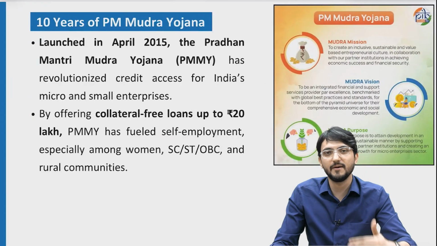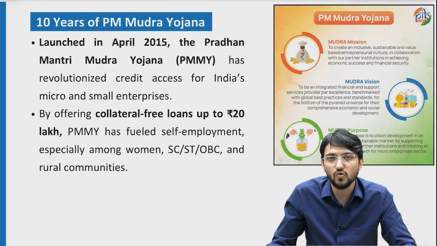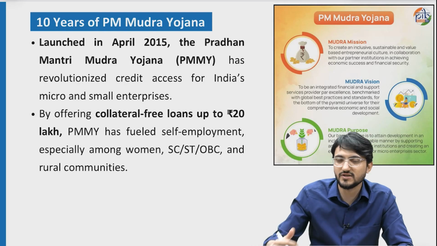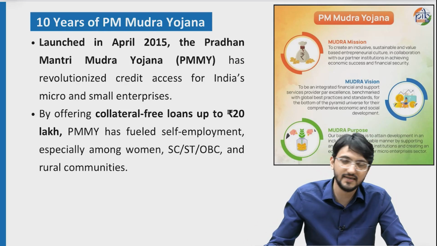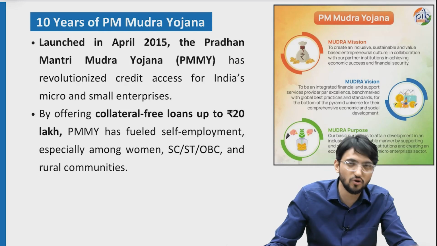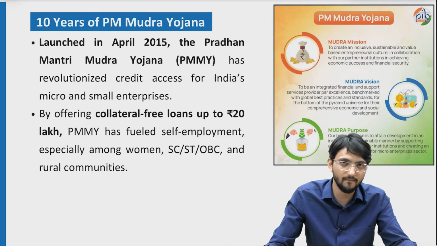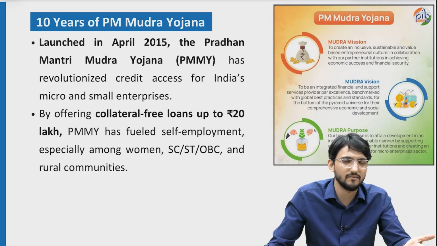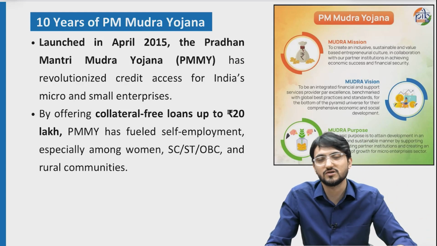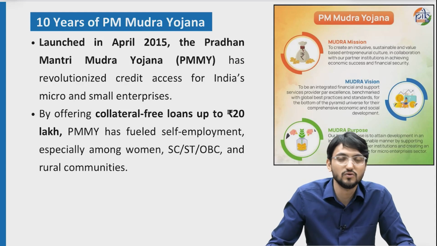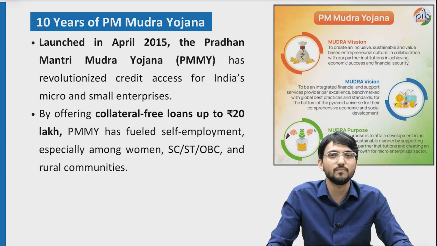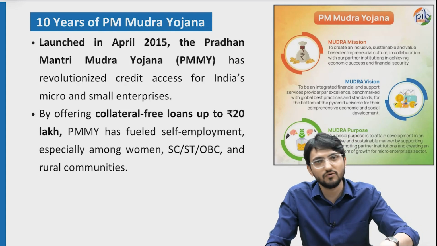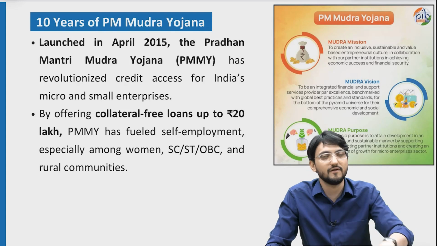So the government is asking banks to give loans to SC, ST, OBC, women, entrepreneurs, business people, because they usually don't have land records, as land rights are not there with them, or they will not have movable, immovable property. So if they go to a bank, they will not get any loan, let's say if they want to establish a little eatery, or some MSME or some packaging startup. So this Mudra Yojana tries to provide collateral free loans, that okay, you are establishing a venture, then you can get a loan, and then Mudra will refinance the bank.